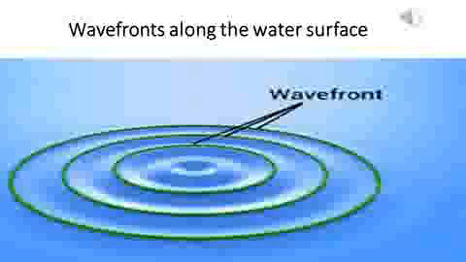Initially, we observe only first circular line. Then we understand that water particles on this circular line are at the same distance from the point of disturbance or from the center. Also, these particles are at the same displacement from the water surface.